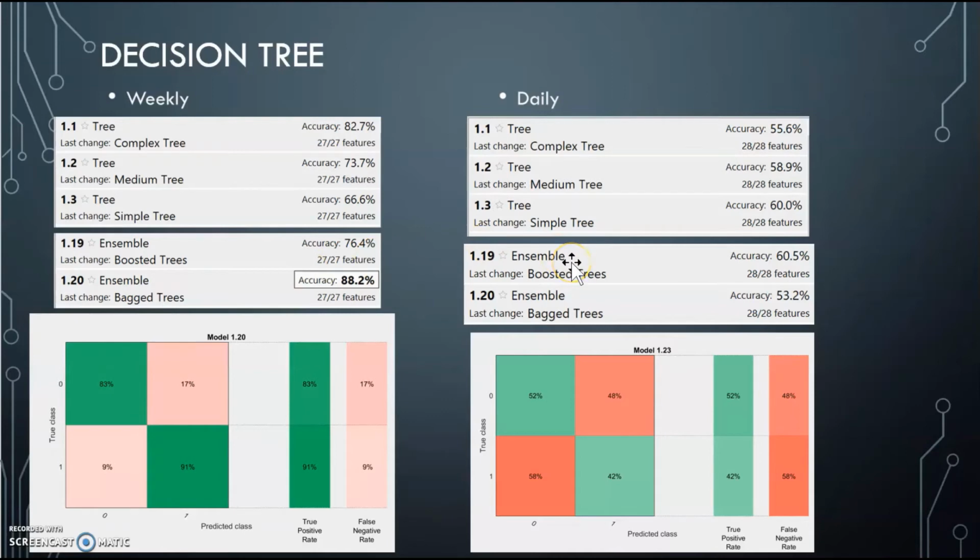Now with the daily data, the decision trees did not do as well, and we tried many different types of trees within MATLAB's classification learner. The best of all of these was the ensemble of boosted trees. But as you can see, even still, it only had 52% true positive rates, which is not great.